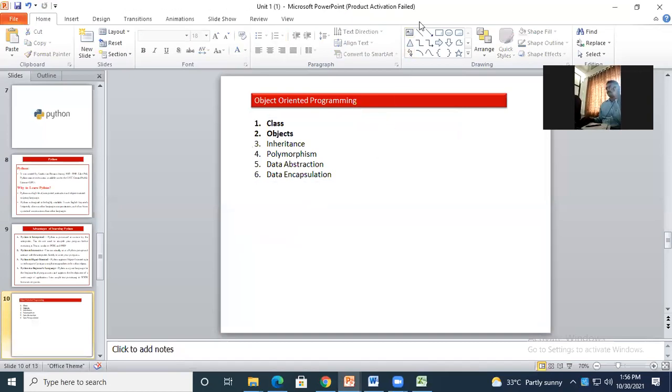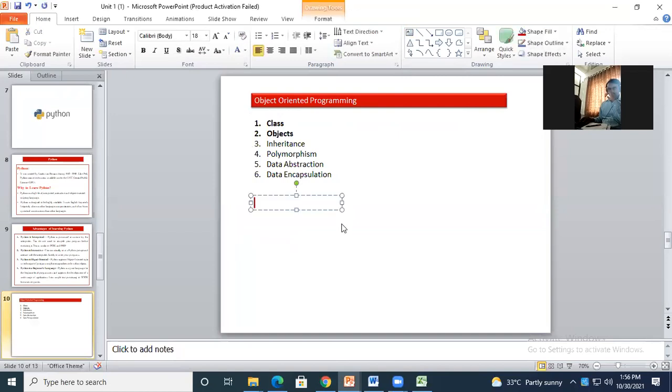Okay, I will represent it here. Let's say I am having the vehicle class. Simple example, I will give you one more. So what are the properties of vehicle class? Vehicle class is having, let's say, wheels. Then it may have brakes. Yes, what are the properties? Engine. Okay, I'm taking this as a sample case.